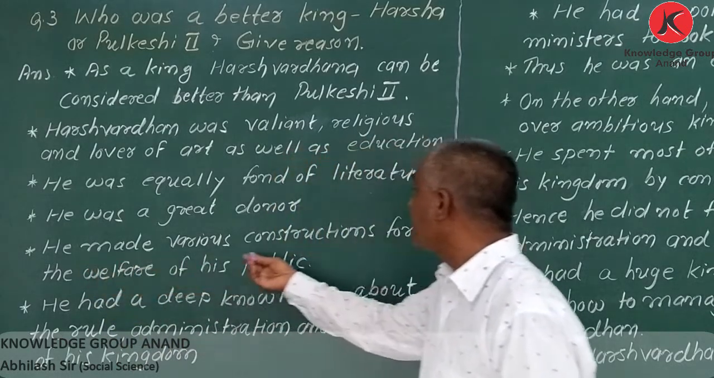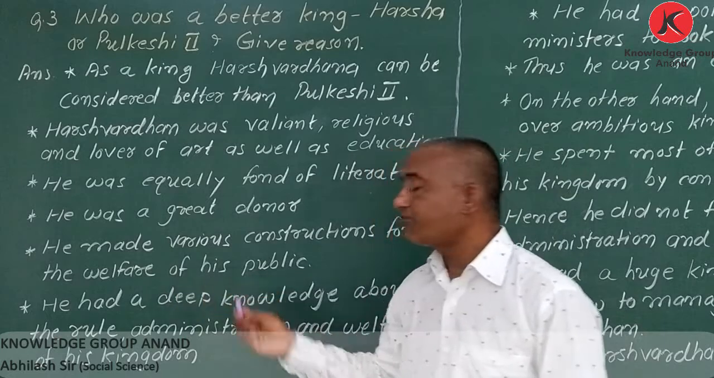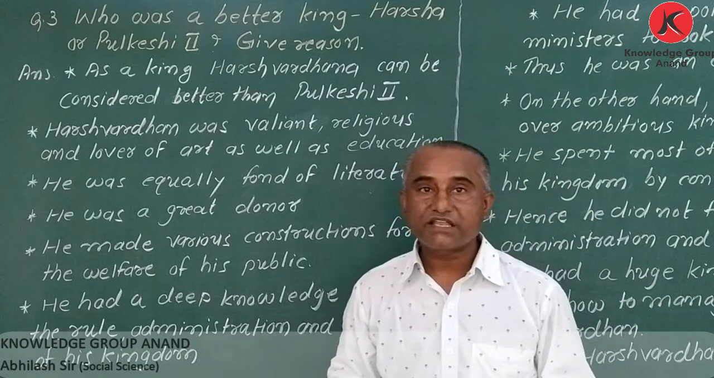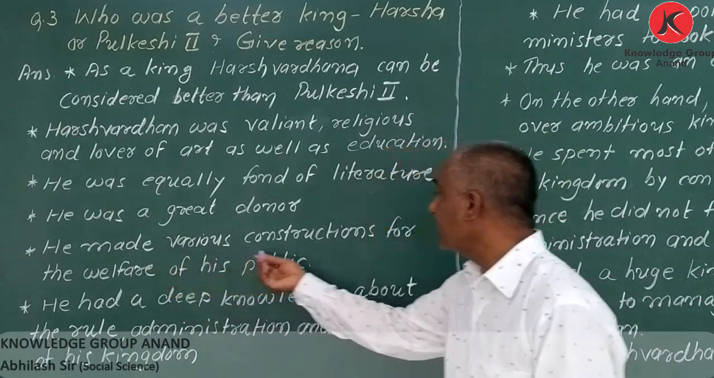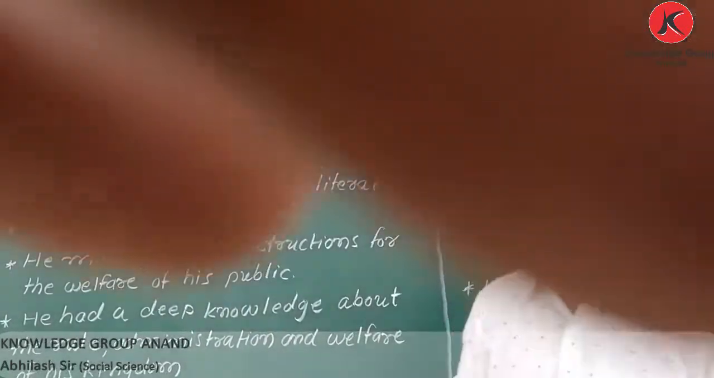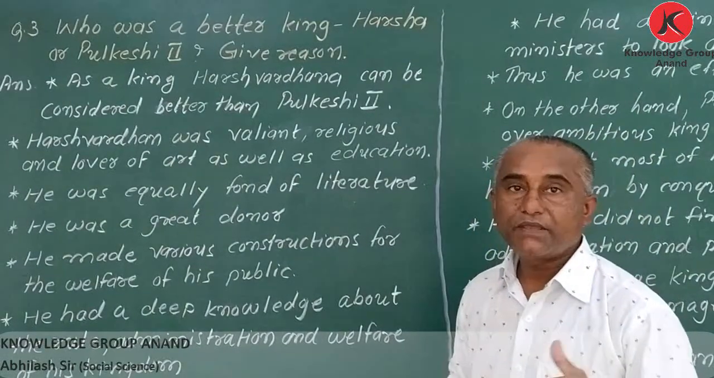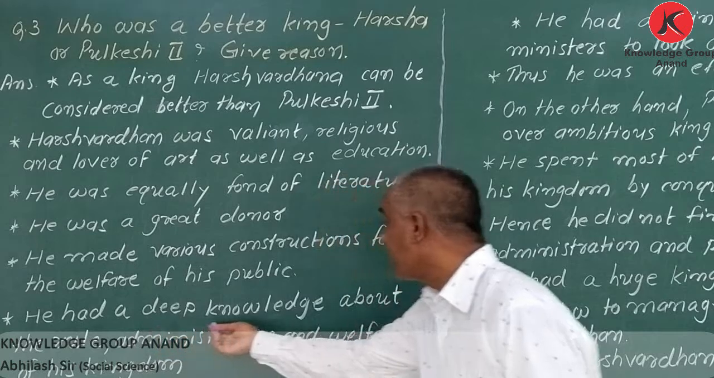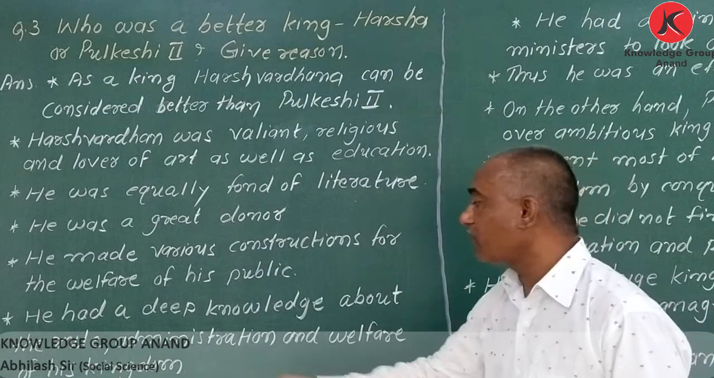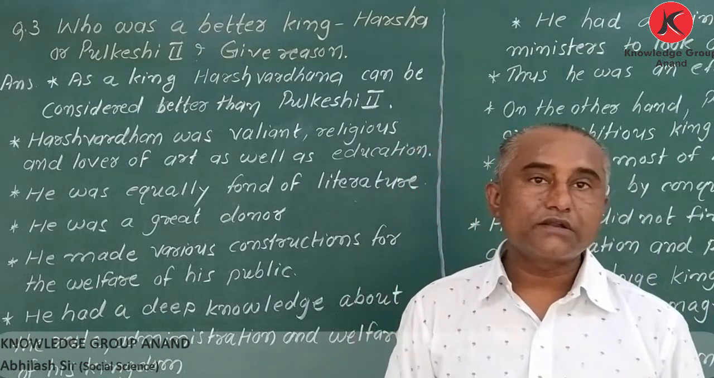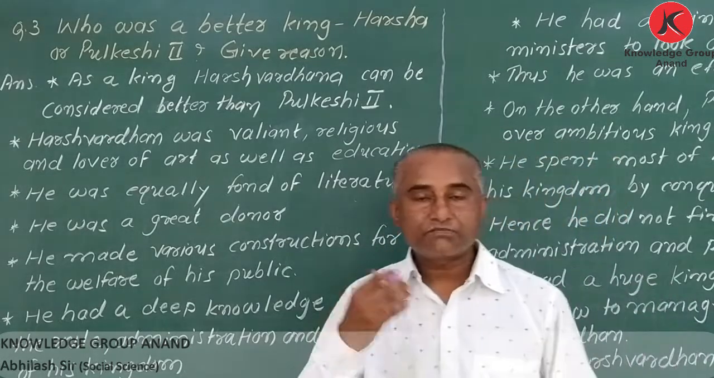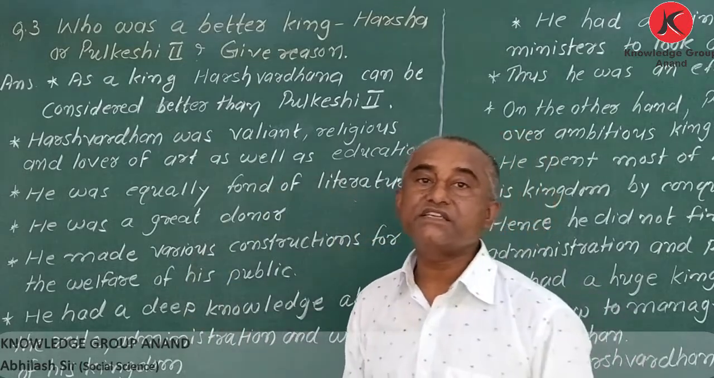Okay, he made various constructions for the welfare of his public. We say he constructed mathas, viharas, temples, stepwells, many things. Means whatever he had, he used for the people of his kingdom. He had a deep knowledge about the rule, administration and welfare of his kingdom. My dear student, in order to run smooth administration, he appointed some ministers. And he was personally supervising each and everything.